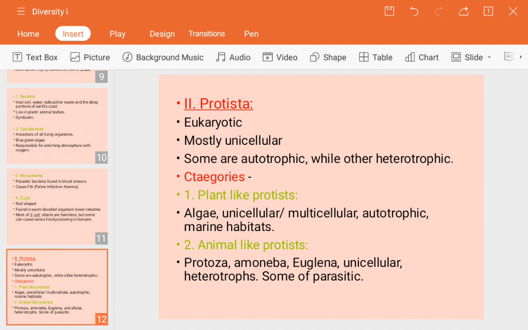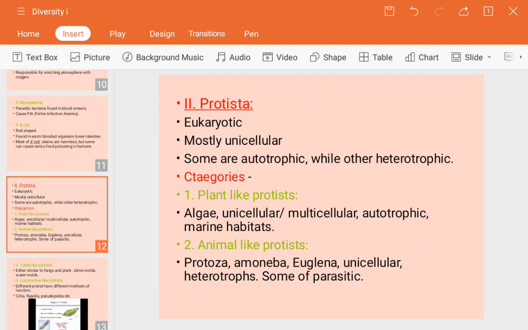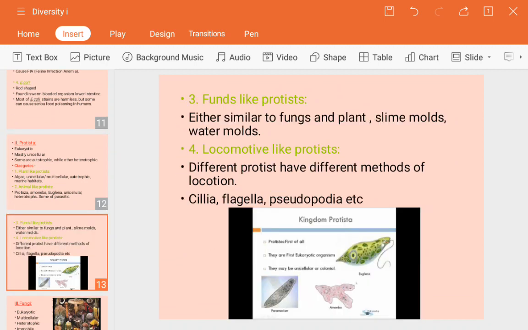Next, fungus like protista. So the fungus like protista are either similar to the fungus, or similar to fungus and the plants. Those are actually slime molds and water molds. Molds are actually one category of the fungus, okay, like yeast, molds, fungi, and different types of the fungal, okay, those are the types of the one fungus.